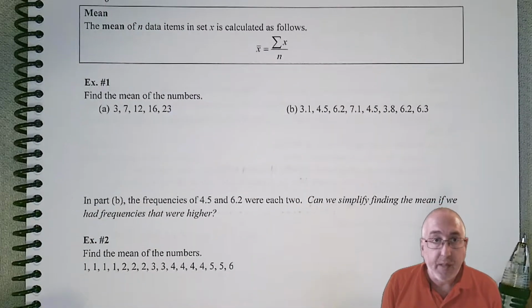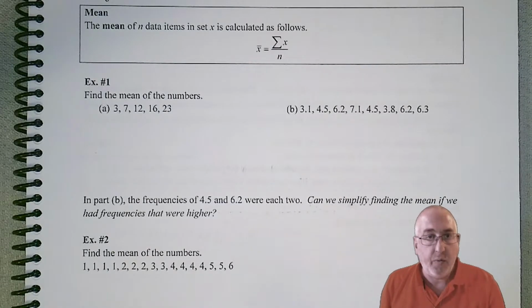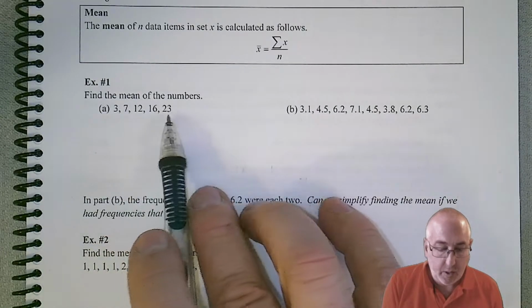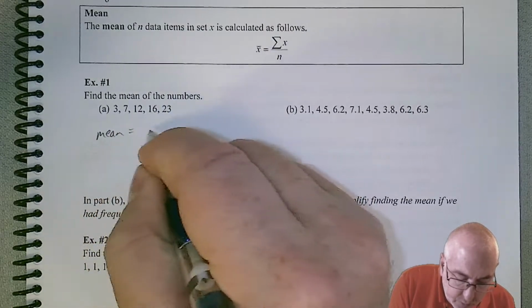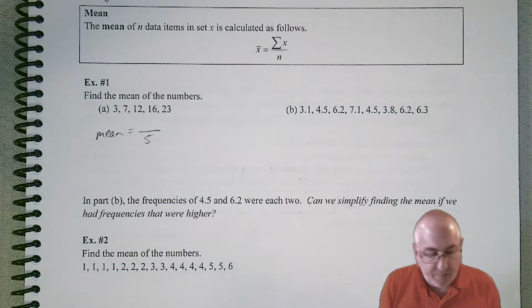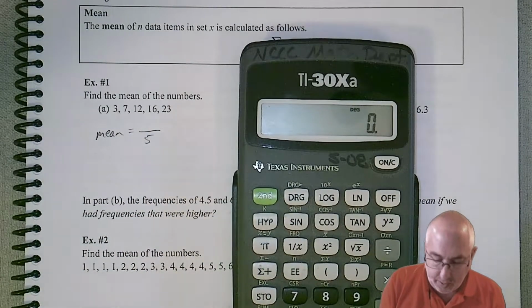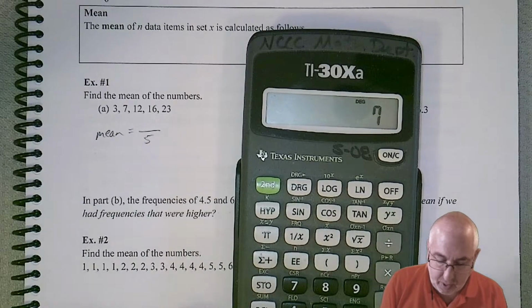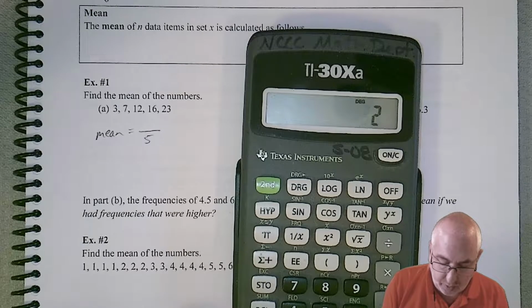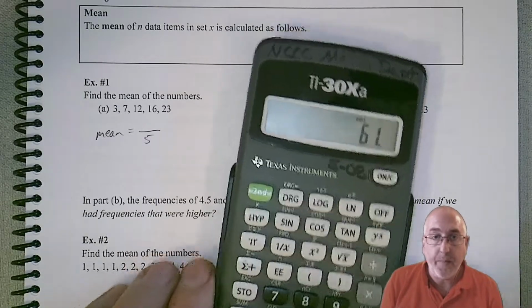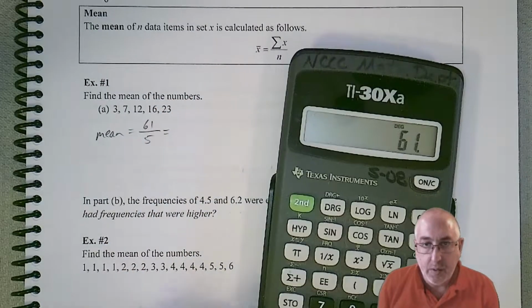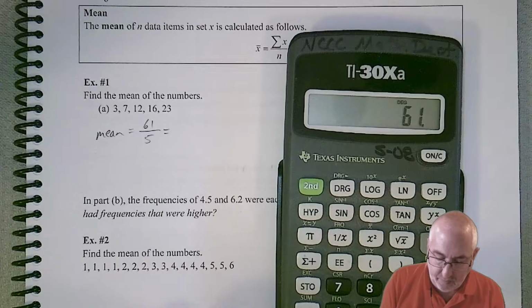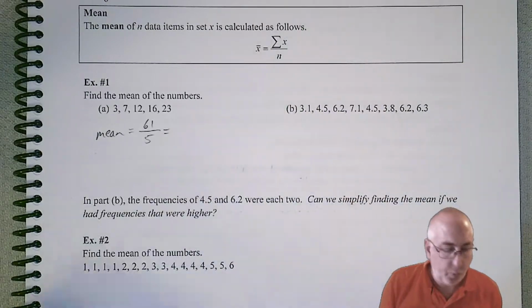So let's find some means. So for finding the mean of these numbers, we can see that there's 5 of them, so we should be able to determine that the mean is going to equal something divided by 5. So let's add those up real quick. So 3 plus 7 better be 10, plus 12, plus 16, plus 23. So I get 61. So if we put 61 over 5 and divide those, let's divide that by 5, and we get 12.2.